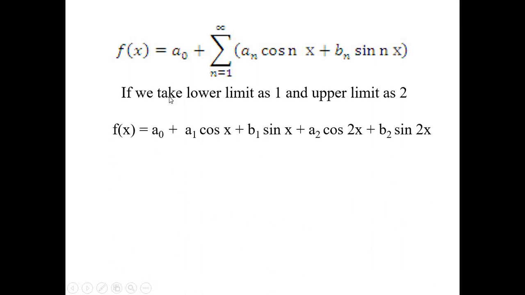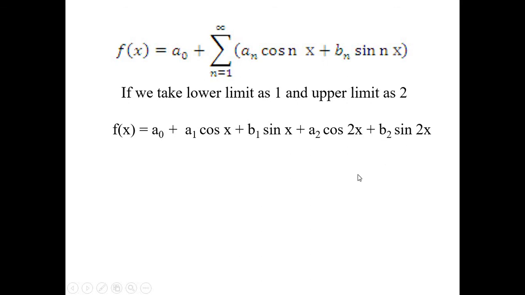This expression will look like a naught plus, for the first time n equal to 1, a1 cos 1x, that is cos x, plus b1 sin x. And next the upper limit is 2, meaning the limit is going to be changed, and hence it will become a2 cos 2x plus b2 sin 2x.